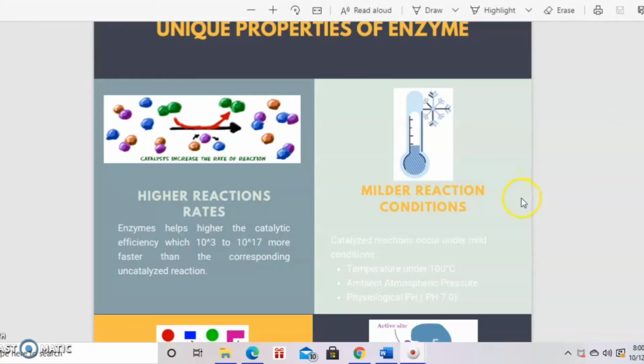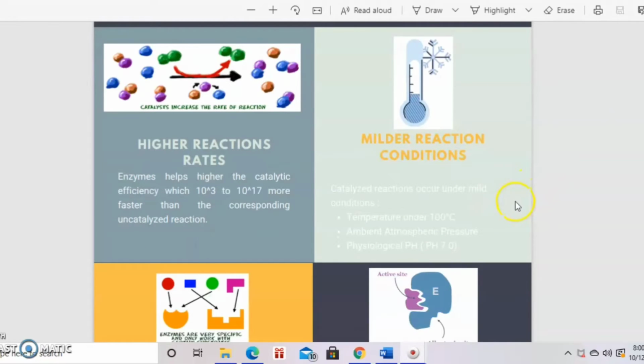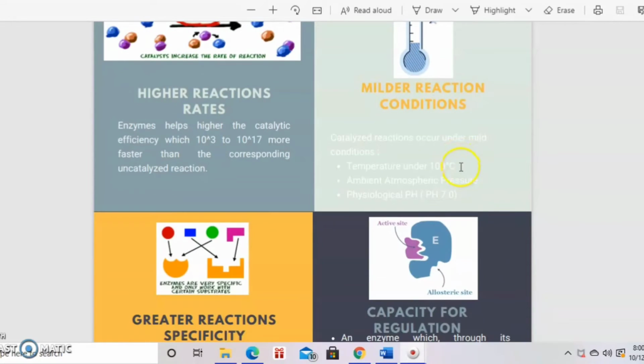Next, catalyzed reactions occur under mild condition, which is temperature under 100 degrees Celsius, ambient atmospheric pressure, and physiological pH, which is neutral pH. This is very useful in industrial application, which can help save a lot of money because we don't need additional energy to increase the temperature or the pressure.